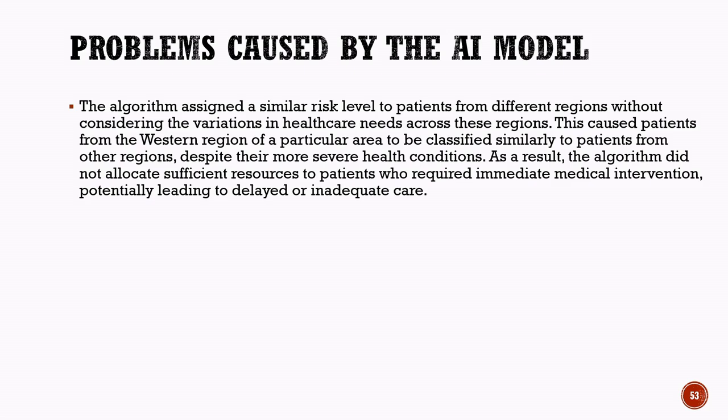It also highlights the importance of fairness, accuracy, and proper evaluation while designing AI systems, especially in sensitive fields like healthcare. The case study reminds us that AI models should always consider diverse real-world conditions to avoid discrimination and ensure equal and effective treatment for everyone.